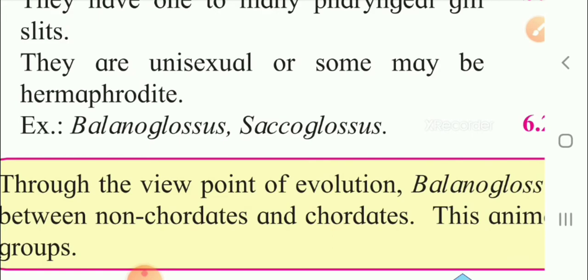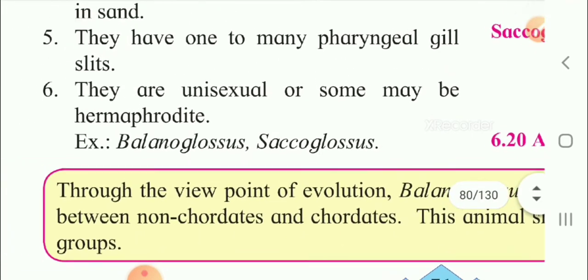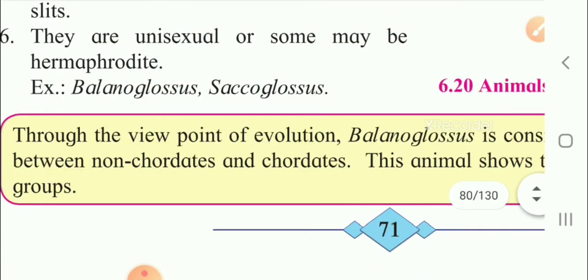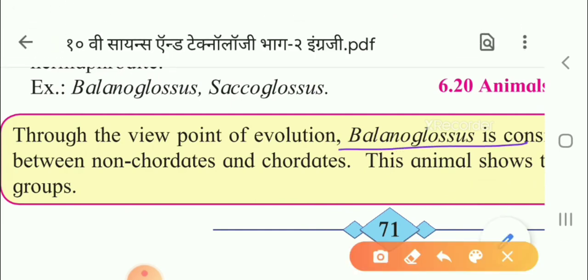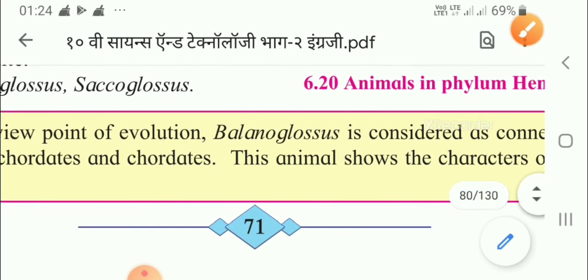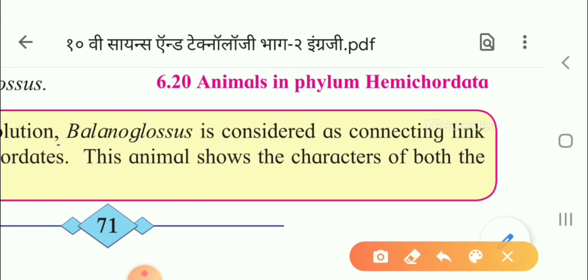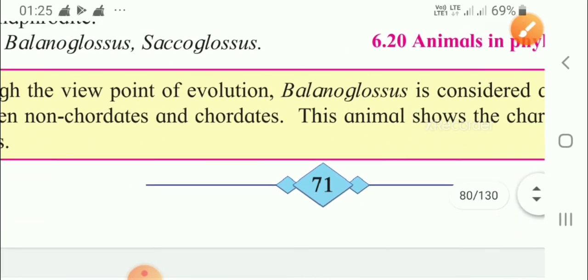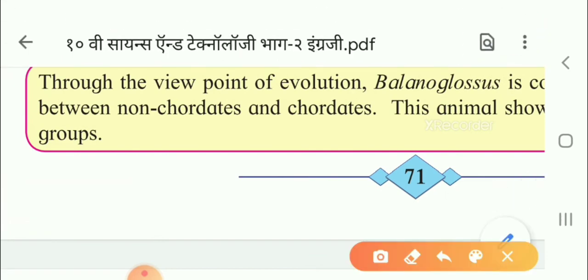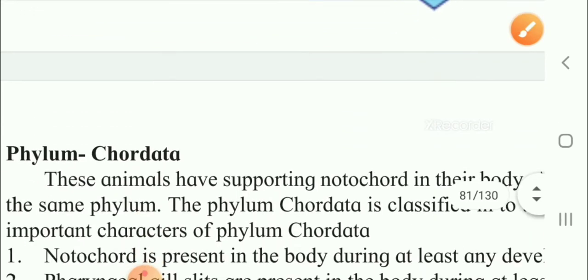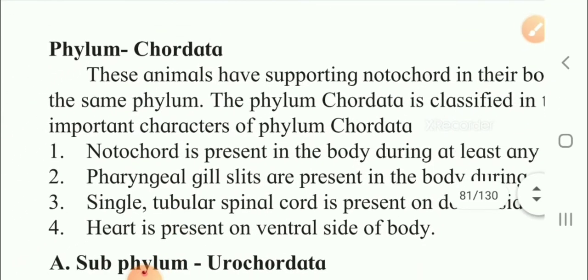So this point you have to learn, children, that Balanoglossus is considered a connecting link between non-chordates and chordates.